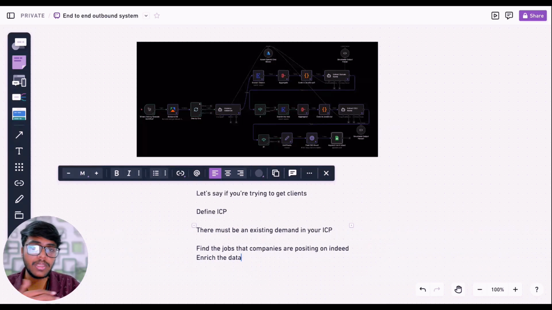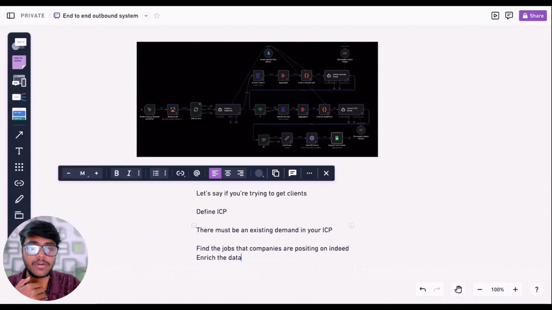Without it, believe me, no matter how many emails you send, you will not be able to succeed in this space. And then ultimately, after some time, you will say that cold email outbound is not working for us, and all of that kind of nonsense. So I hope you get my point.